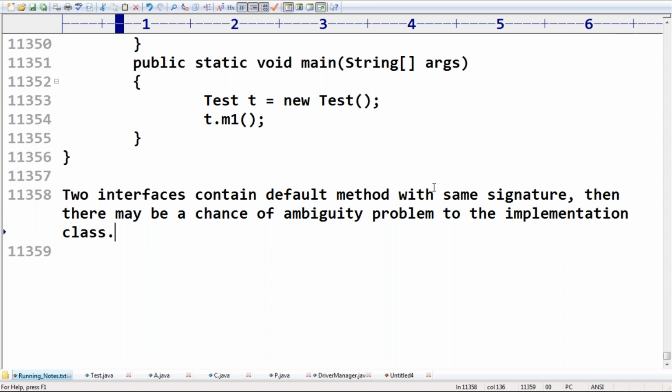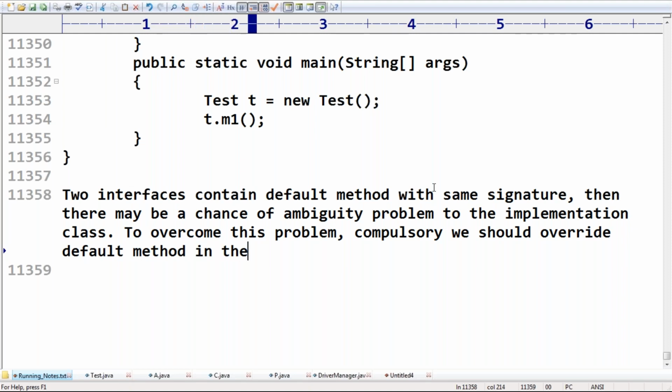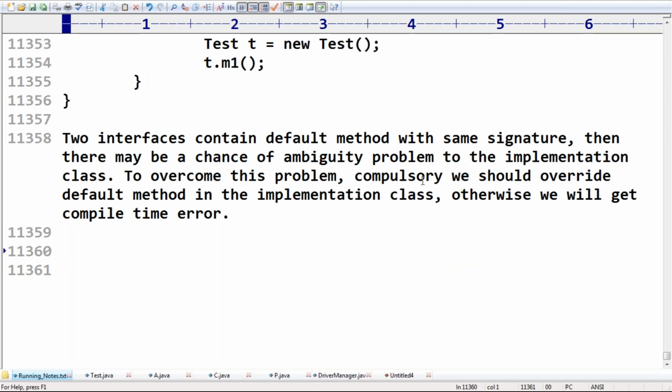So how can you overcome this problem? Compulsorily, we should override the default method in the implementation class. Otherwise we will get a compile time error. Any doubt? Everyone is in a position to understand, right? We should override, otherwise we are going to get a compile time error.